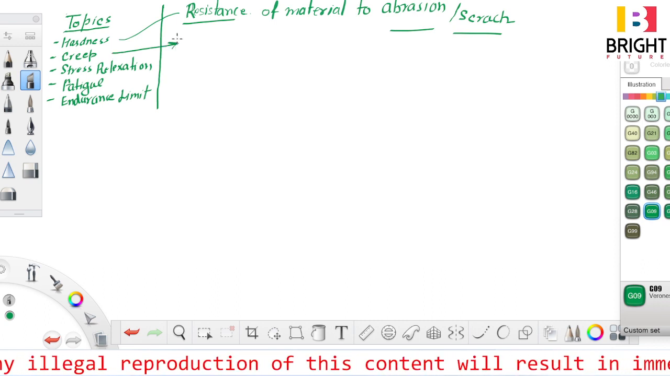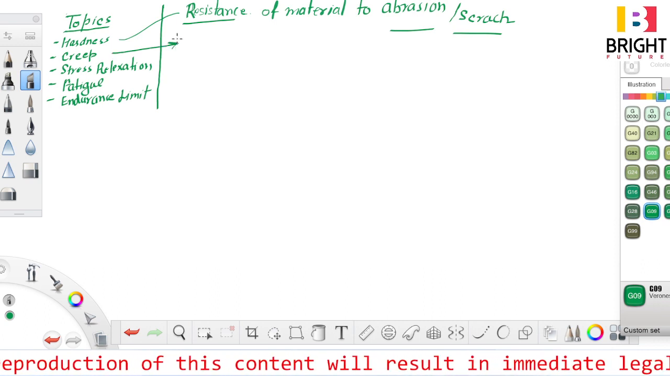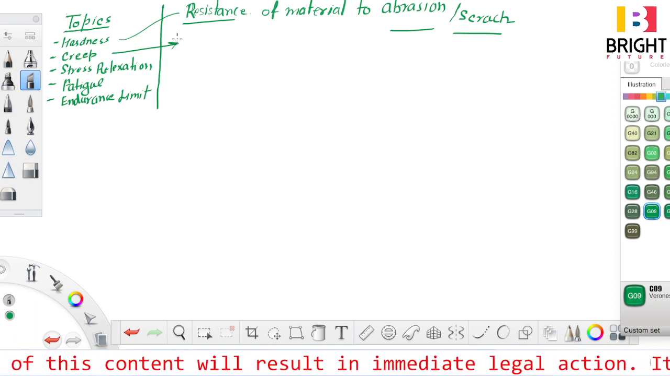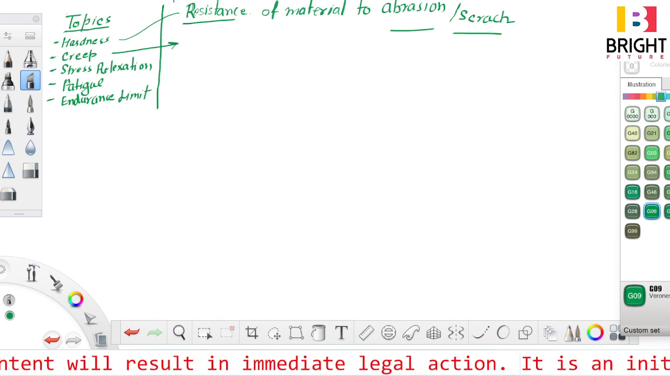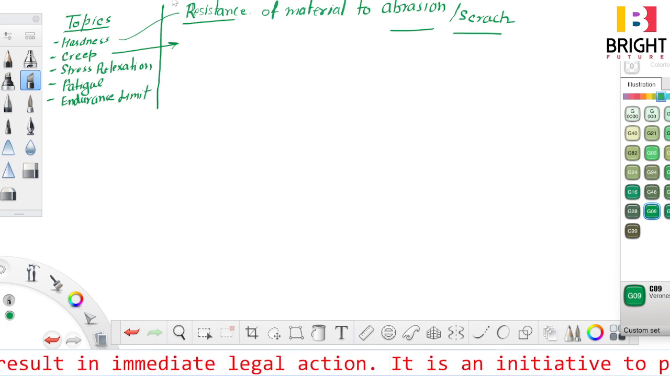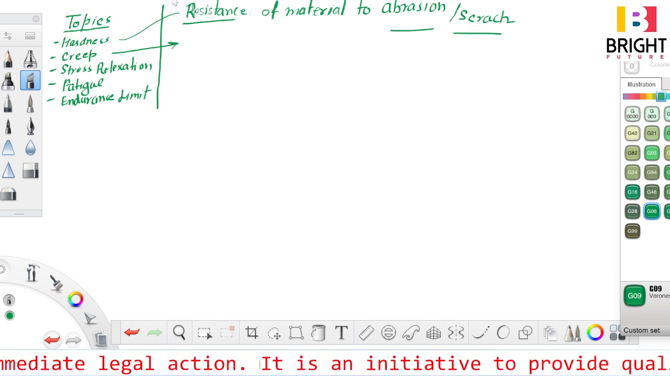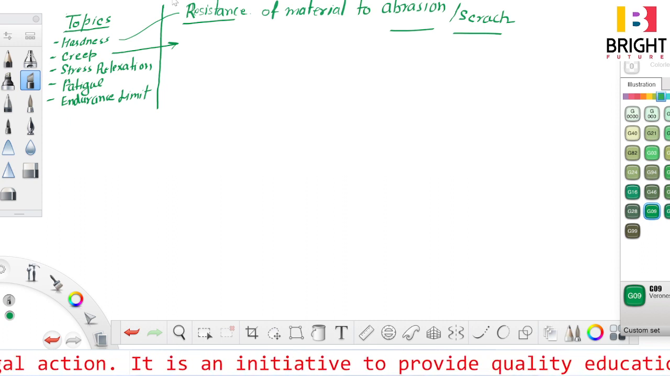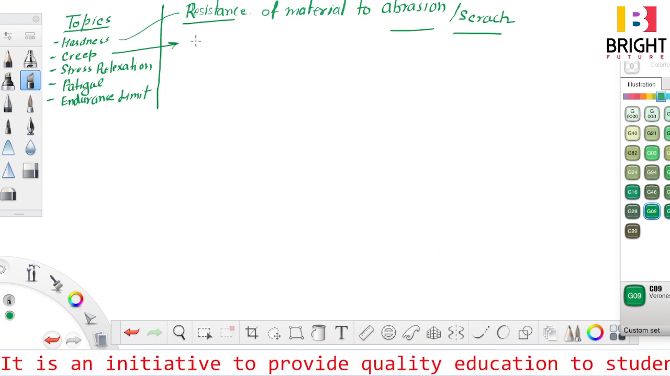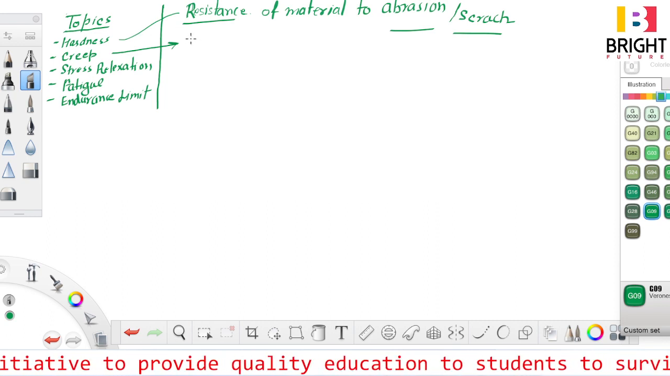This is a very important concept. We must remember that from conceptual point of view, the creep is a very practical phenomenon. Creep deformation is permanent. So creep is a deformation which is permanent.